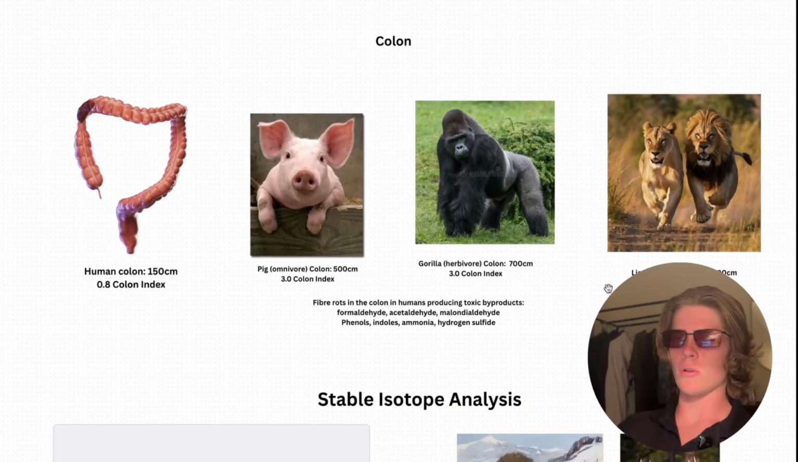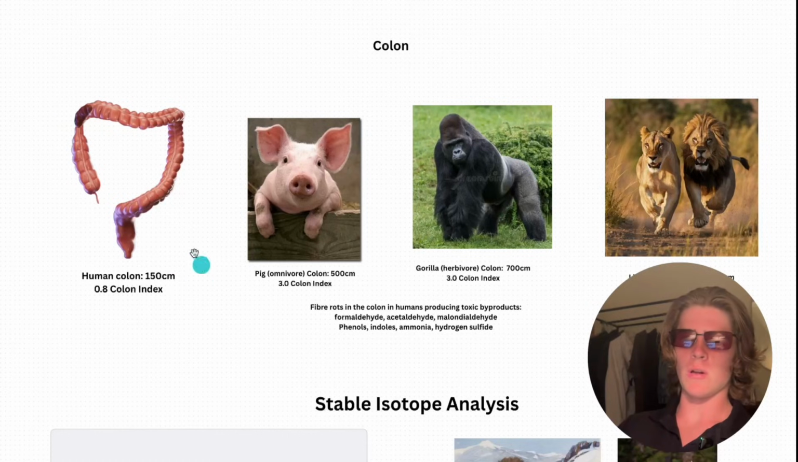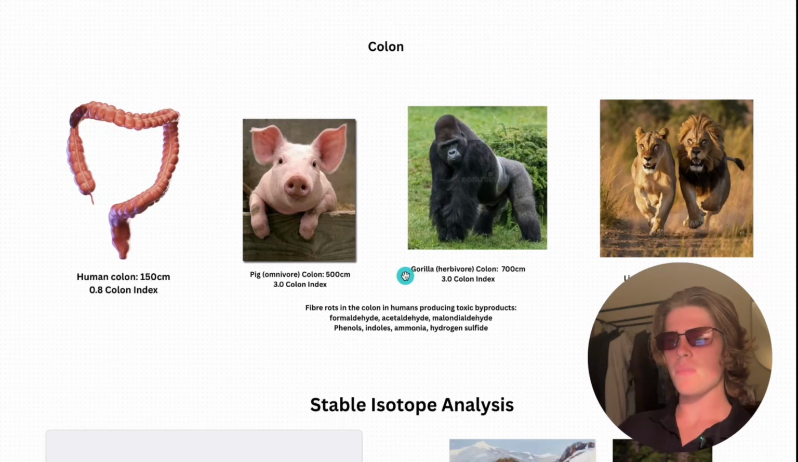Next is the colon. So the human colon is around 150 centimeters, which is a 0.8 colon index, which is the ratio between the colon length and the body length, and I used the average height of pre-agricultural humans for this calculation.